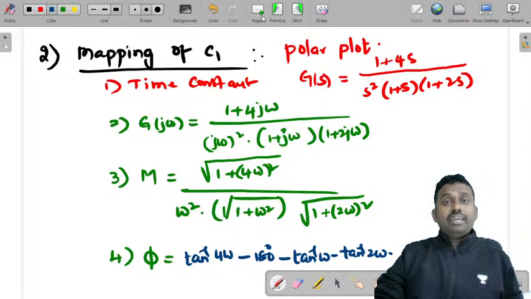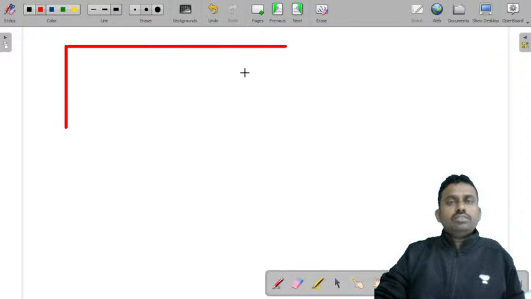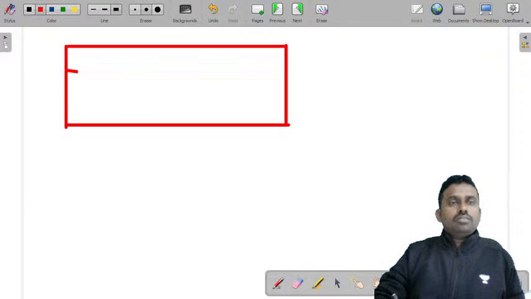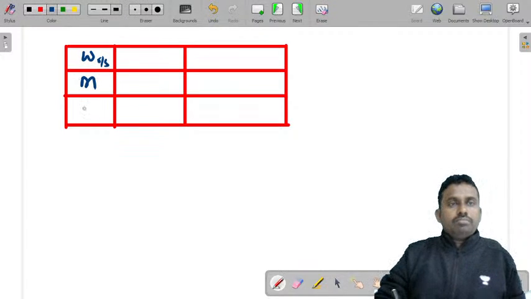Now, unlike what we have done in the previous case, instead of doing the complete frequency response, we can consider a simple thing like this: omega, magnitude, phase angle, at 0 and infinity. Just two values you can consider. So omega in radian per second, magnitude, phase angle at 0 and at infinity.